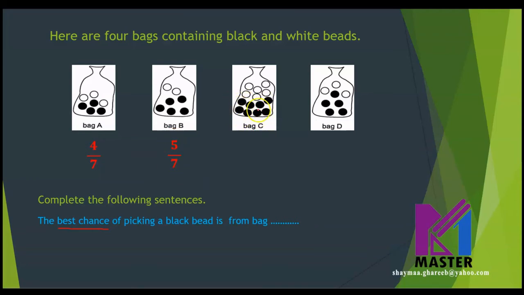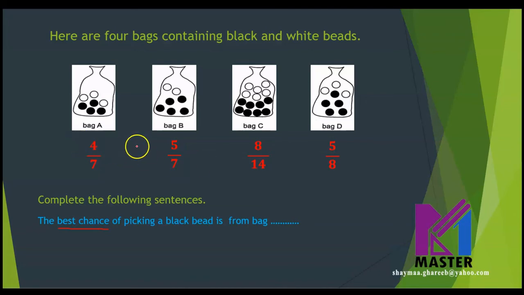There are 8 black over 14 in total. So it will be 8 over 14. What about bag D? There are 5 black over 8 in total, so it will be 5 over 8. Now, we need to know which of these fractions is the biggest one. What do you think?